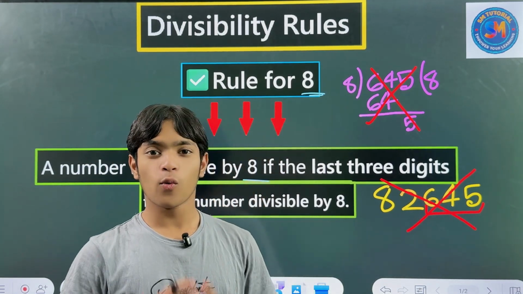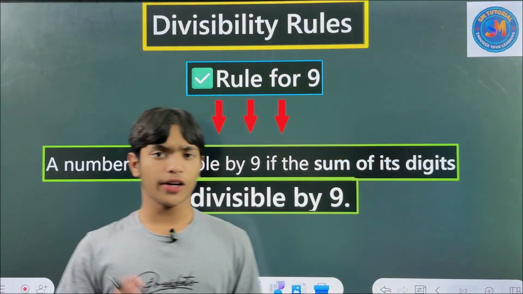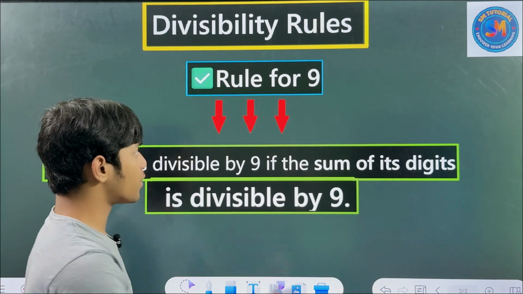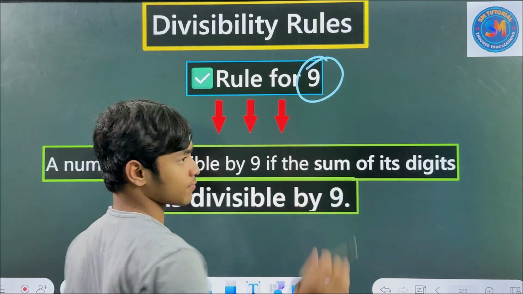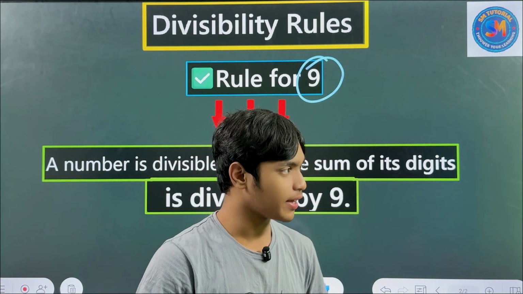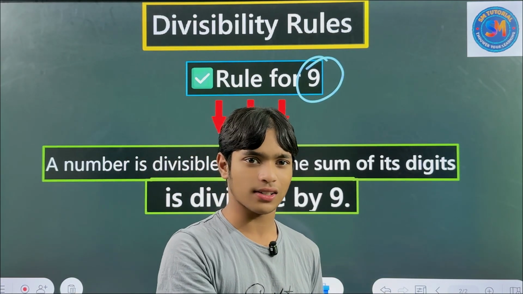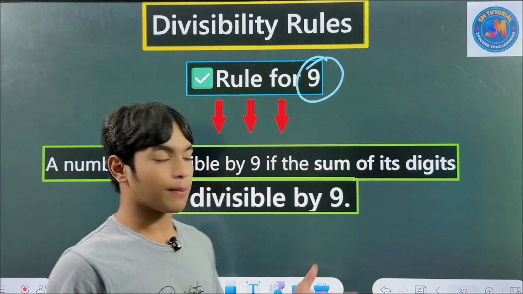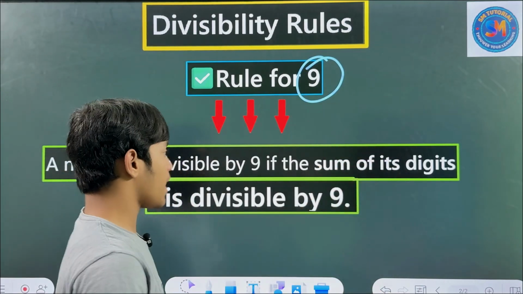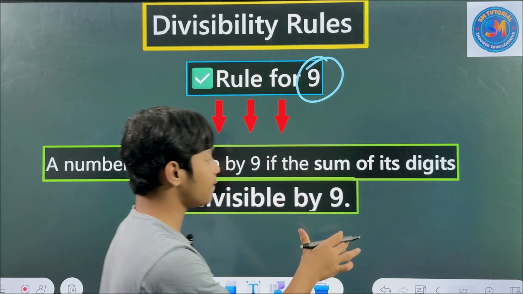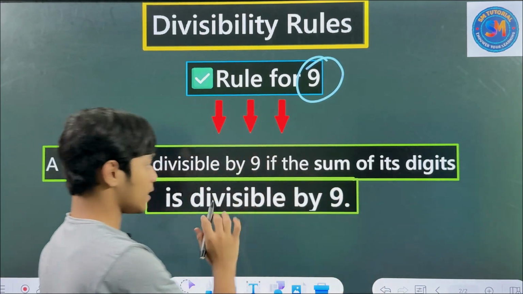So let's see what will be next. This time, we will see the rule for 9. Very, very important. The rule for 8 was not so useful, but this one is very, very important actually. Anyway, let's see the rule first. A number is divisible by 9 if the sum of digits